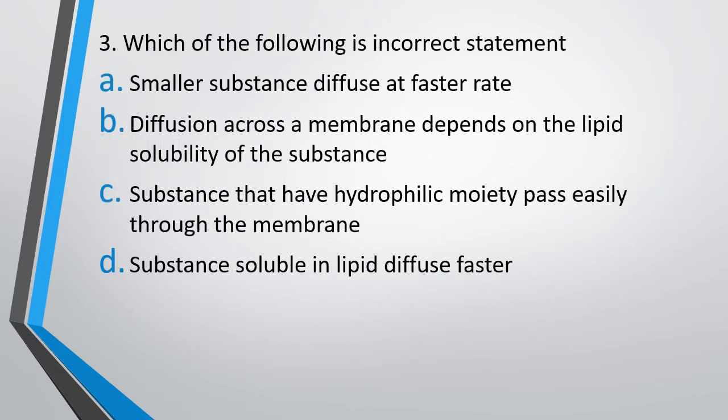Question 3. Which of the following is an incorrect statement? Four statements are given, you have to identify which one of these is incorrect. Option A, smaller substances diffuse at faster rate. Option B, diffusion across a membrane depends on lipid solubility of the substance. Option C, substances that have hydrophilic moiety pass easily through the membrane. Or option D, substances soluble in lipid diffuse faster. Which of the following statements is incorrect?